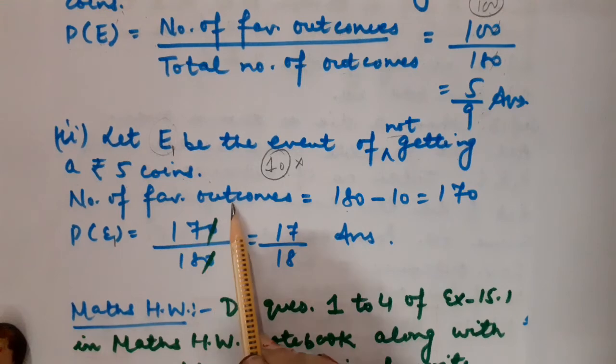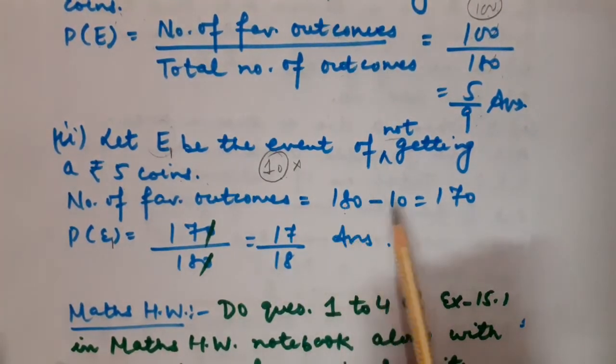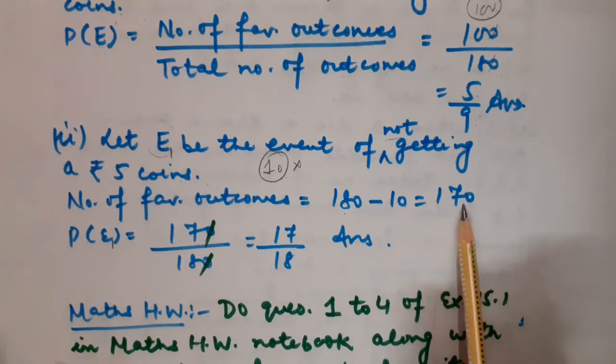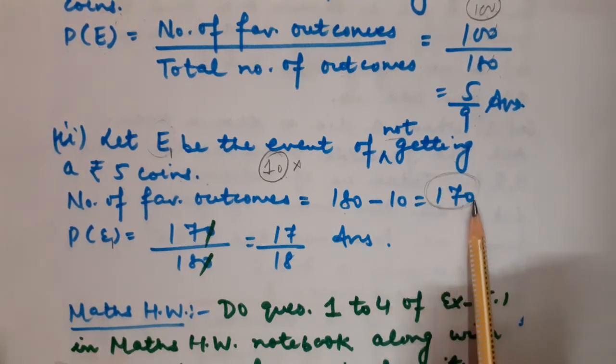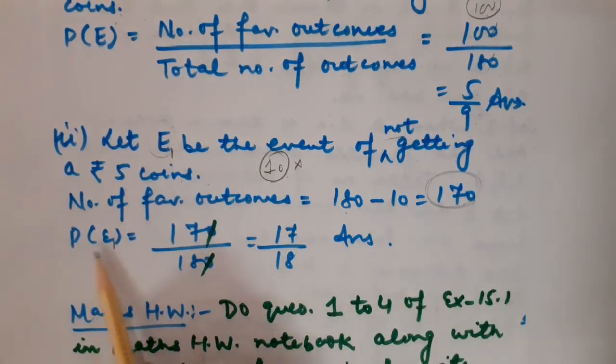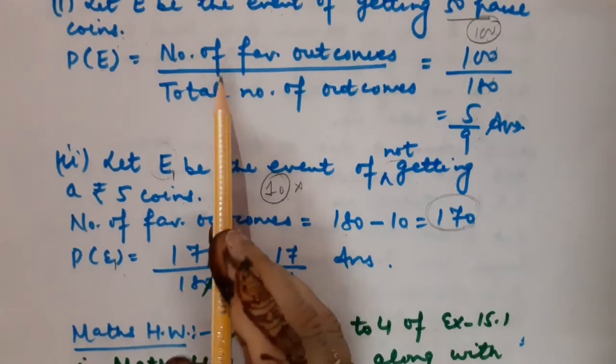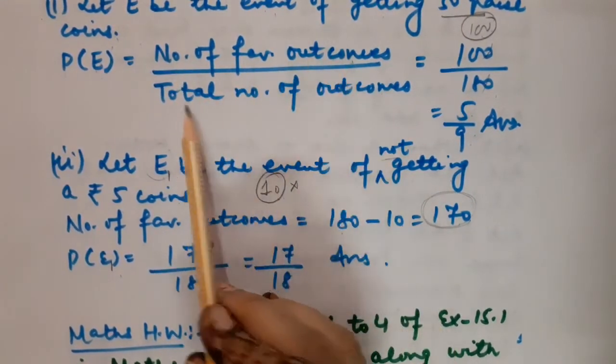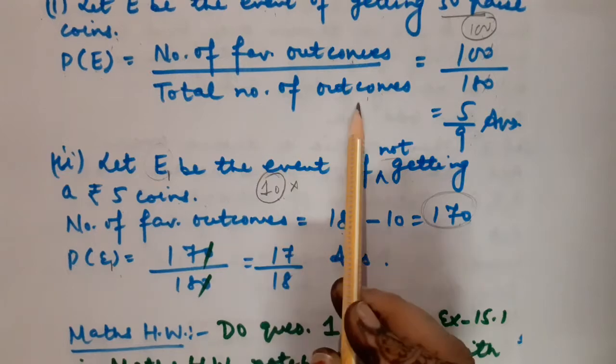So what will be the number of favorable outcomes in that case? It will be 180 minus 10, that is 170, because these are the number of favorable outcomes. These are demanded. This is the demand of the question. Fine. So probability of E1 is equal to number of favorable outcomes upon total number of outcomes.